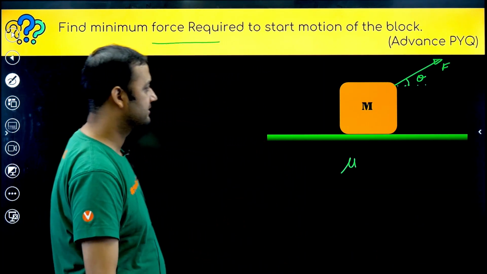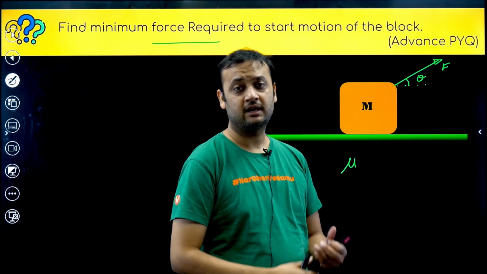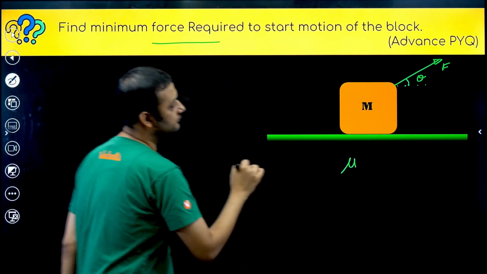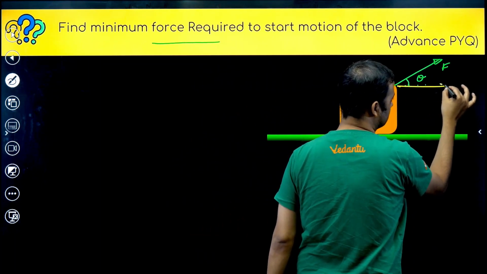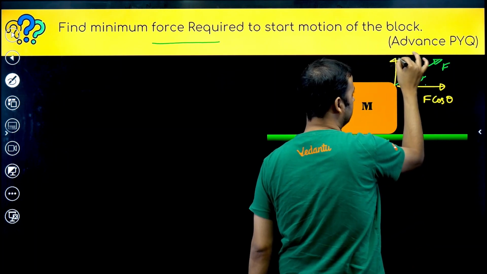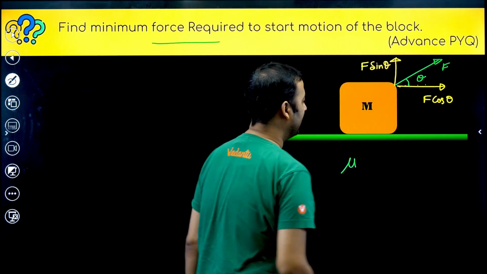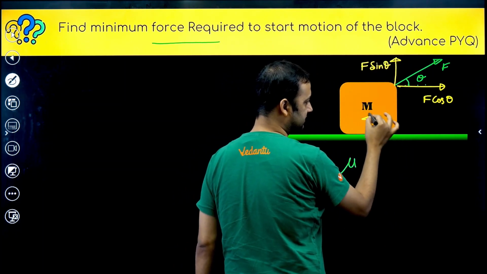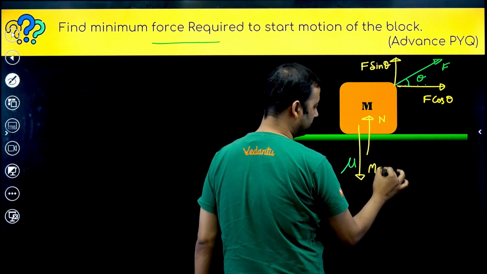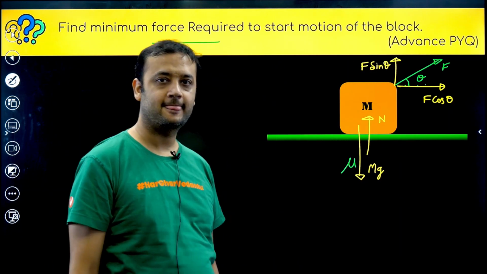Okay, so again try to think what I said. Minimum force so that block moves. So what should be the condition? Let's break this force into components. What is the horizontal component? Horizontal component will be F cos theta, right? And the vertical component will be F sin theta, right? And what are other forces acting in the vertical direction? Normal reaction from this side and mg from this side. So normal and mg will also act beyond F cos theta and F sin theta.